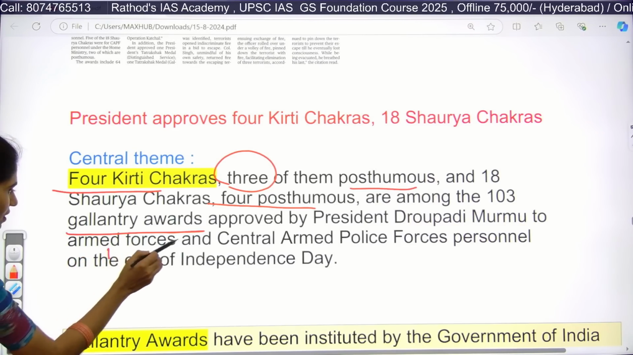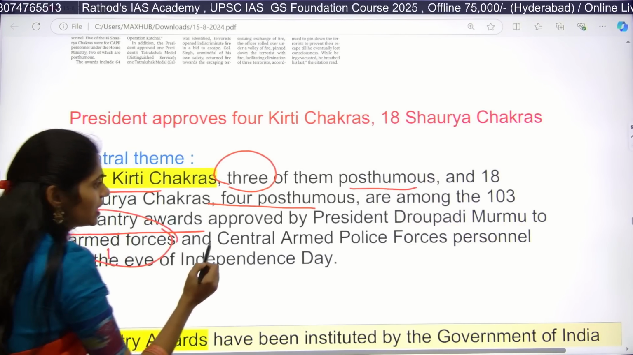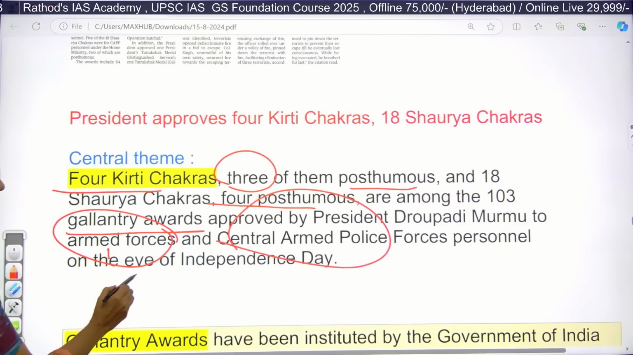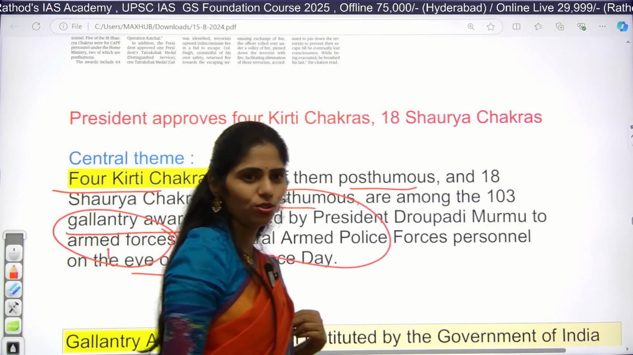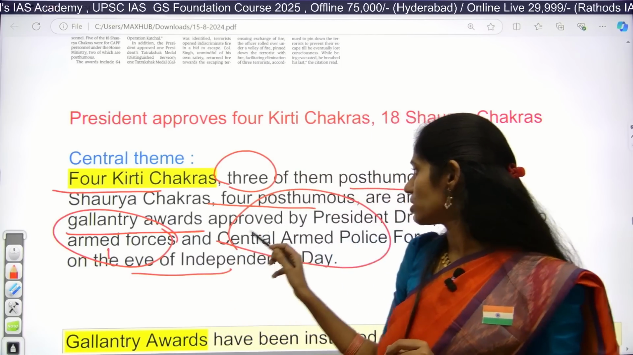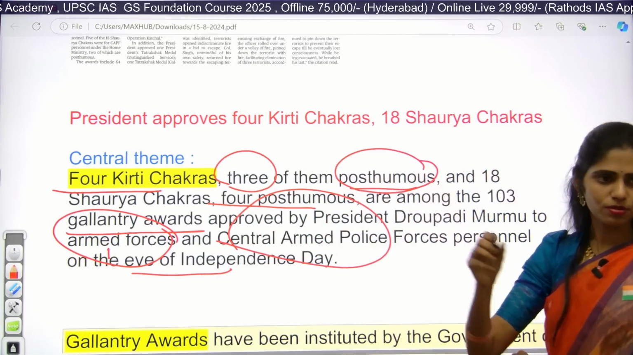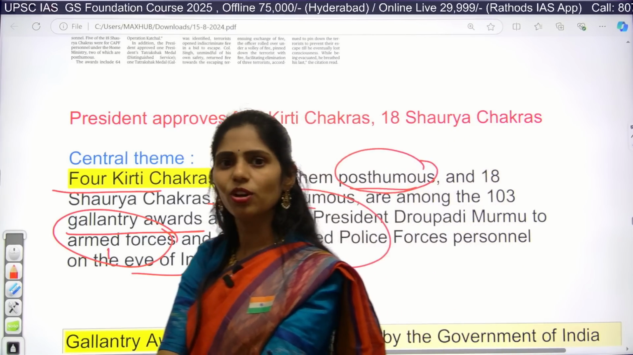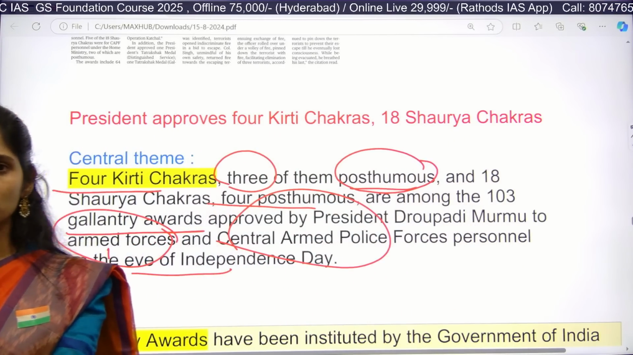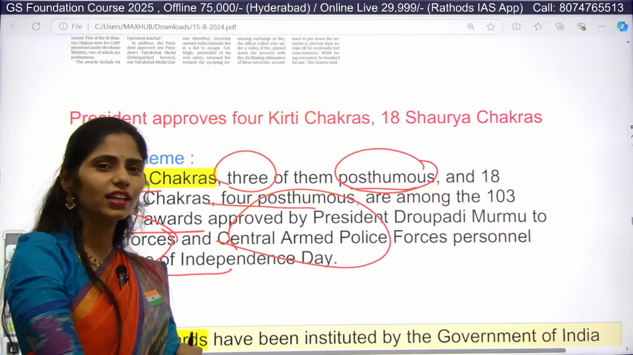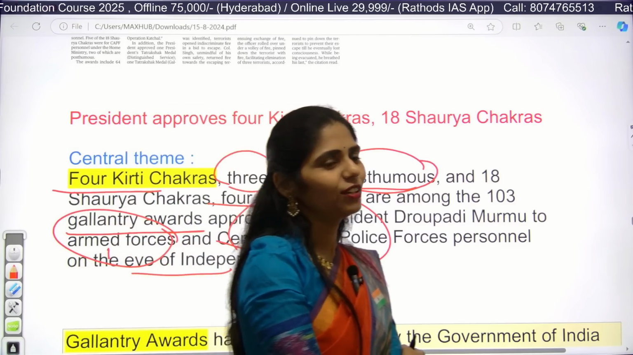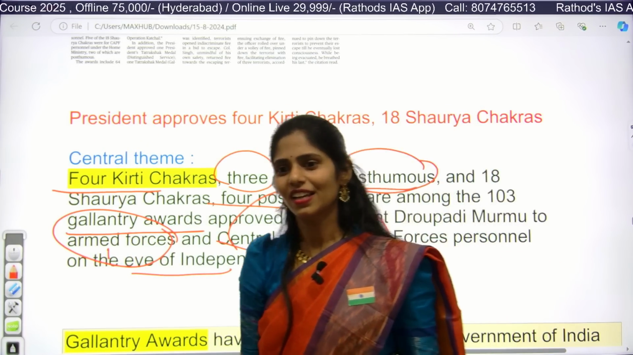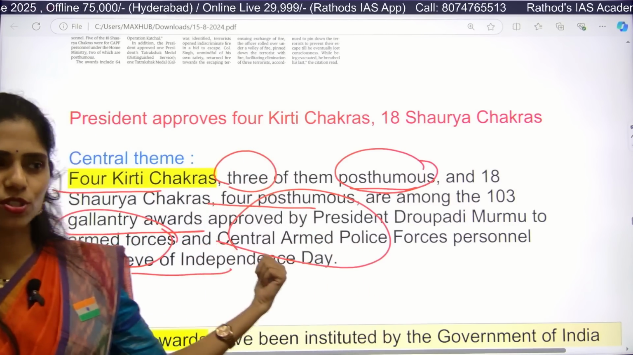One is given for armed forces, the second for CAPF, Central Armed Police Forces, on the eve of Independence Day. What is the meaning of posthumous? Posthumous means after death. After death also they receive these awards. Have you seen those reels where after death their wives wear a white saree and receive the award? That is called posthumous.